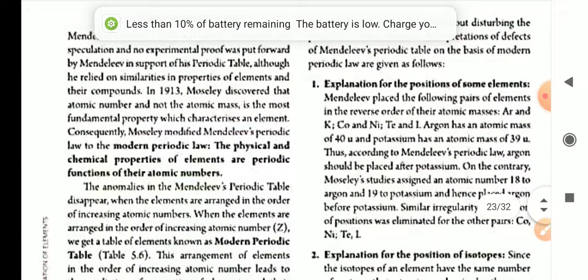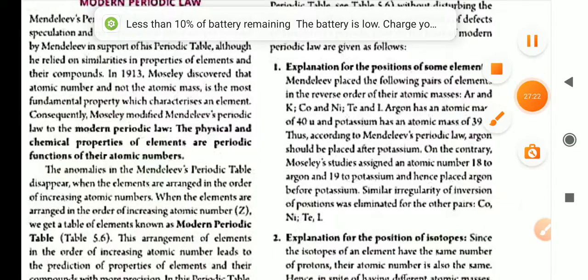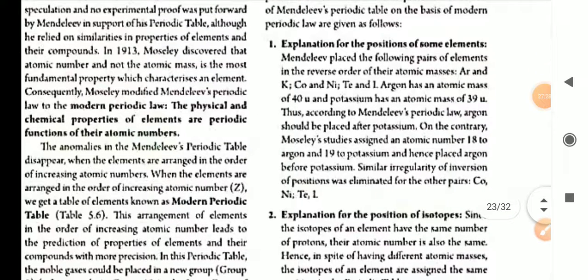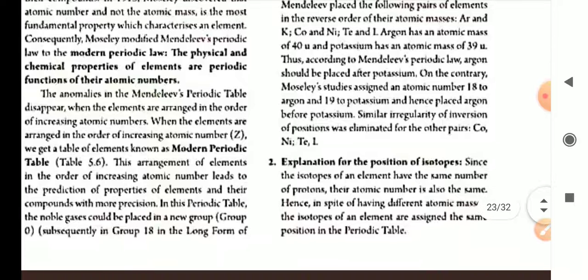So the same thing is written over here also. The law we have already come to know. Explanation of the position of some elements, which were arranged in increasing order of their atomic masses: argon and potassium, cobalt and nickel. It was in this order in Mendeleev's periodic table. Argon has atomic mass 40, potassium has atomic mass 39. So according to Mendeleev's periodic law, argon should be placed after potassium. On the contrary, Moseley's studies assigned atomic number 18 to argon and 19 to potassium. Hence argon is placed before potassium.